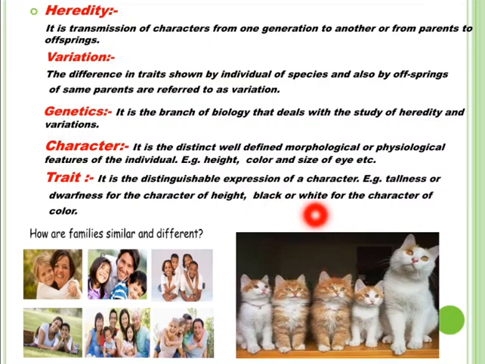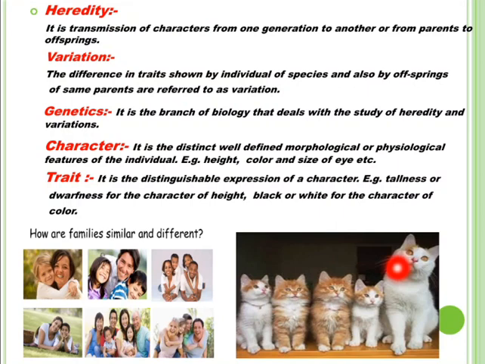Similarly, black or white for the character of breeds of animals. For example, you can see from this picture that some cats are white in color and some are brown in color. So, color is the character and being brown or white are the traits of that character that makes them different on the basis of color.